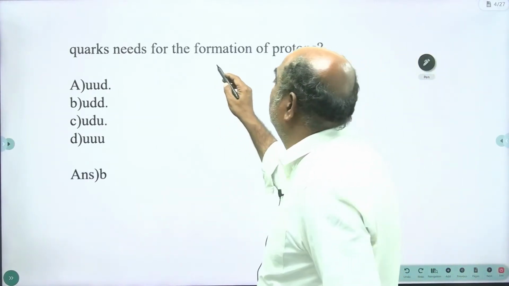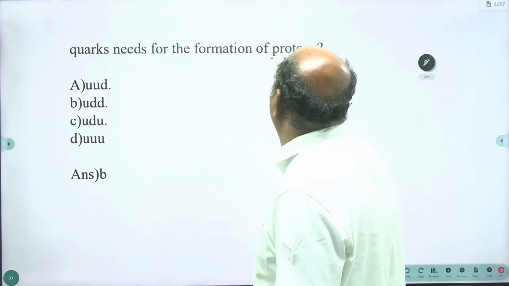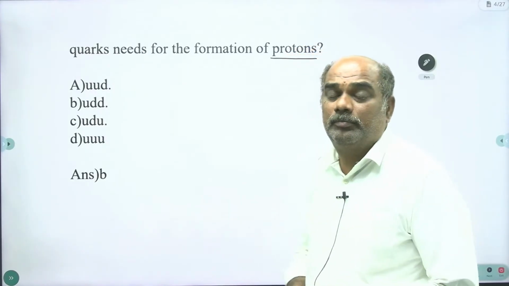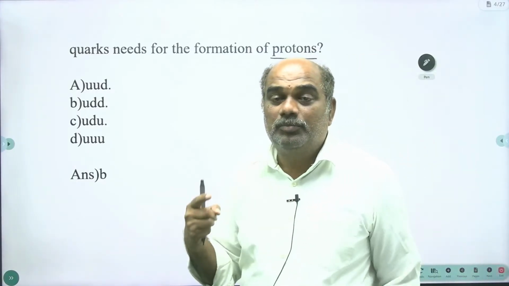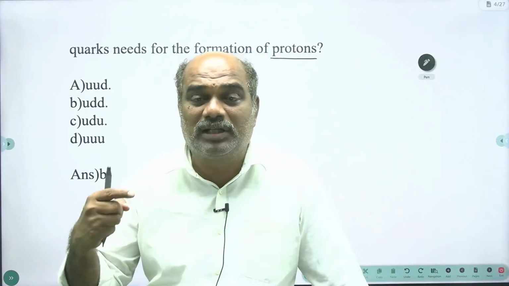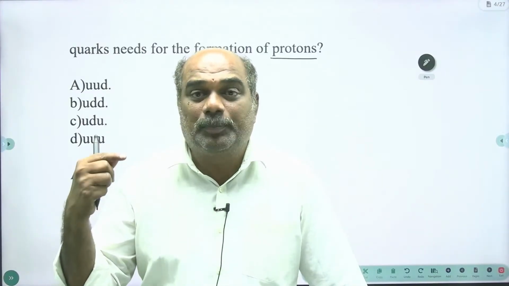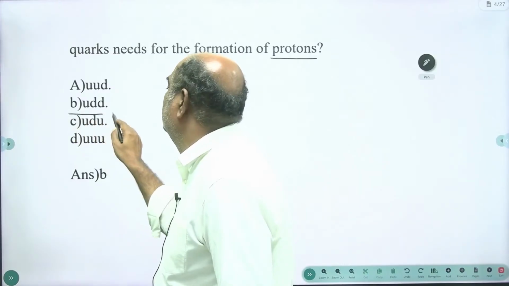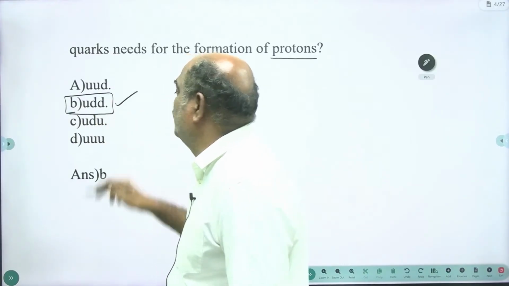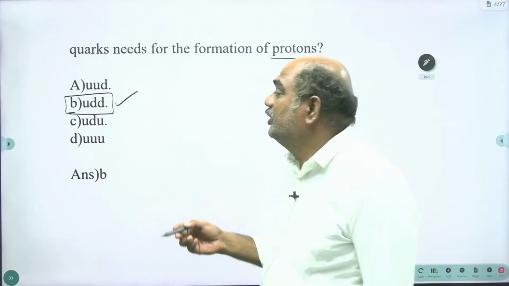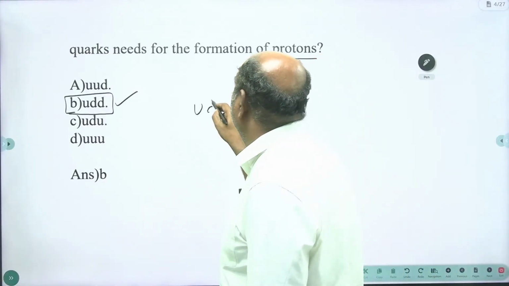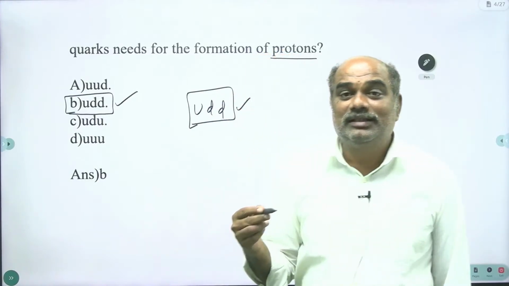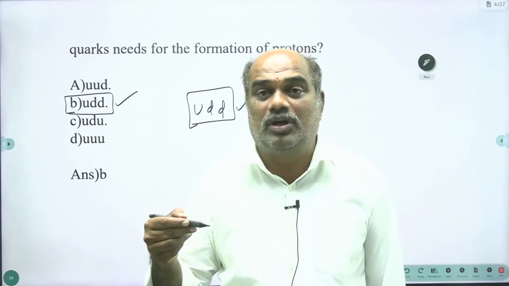Quarks. Which quarks are needed for the formation of protons? As I already told you, protons are made up of quarks, antiprotons are made up of anti-quarks. So which quarks are actually responsible for the formation of protons? UDD are the quarks. Okay, UDD are the quarks that actually make up the protons.